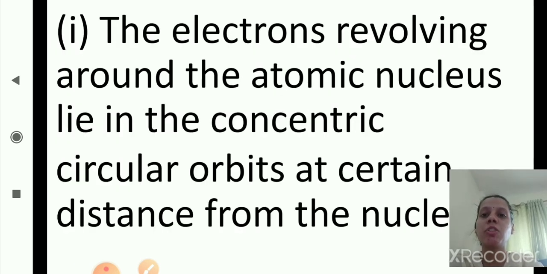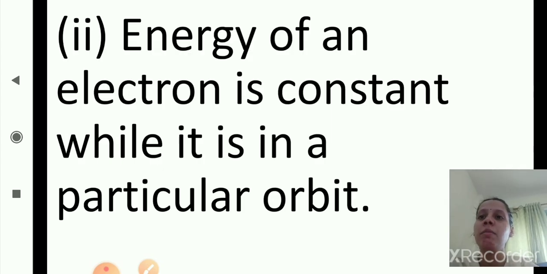These are the postulates of Bohr's atomic model. The electrons revolving around the atomic nucleus lie in concentric circular orbits at a certain distance from the nucleus. Second, the energy of an electron is constant while it is in a particular orbit.